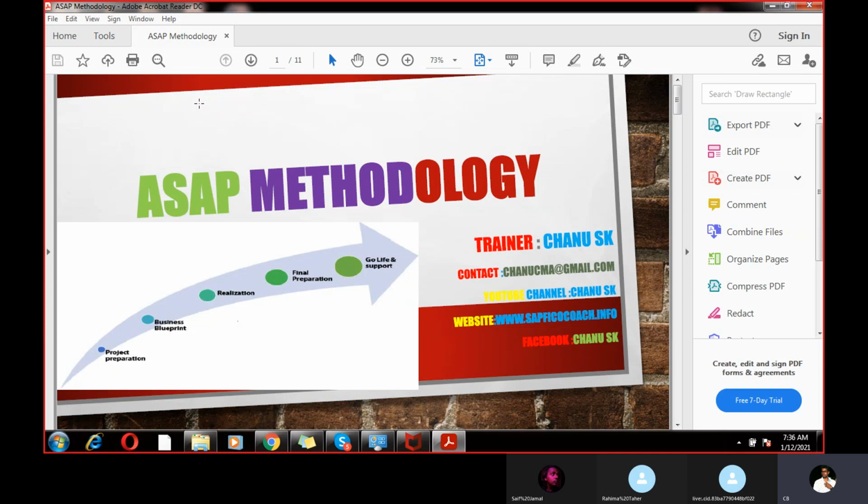Yesterday we discussed how to do enterprise structure, right? In yesterday's session, we discussed the purpose of a company, creation of a company code, business area, functional area, credit control area, and assignments. In today's session, I will cover the ASAP methodology, and I will do the configuration etc. in tomorrow's session. Okay.